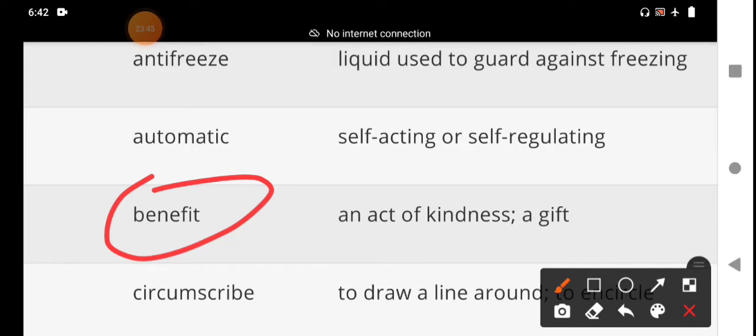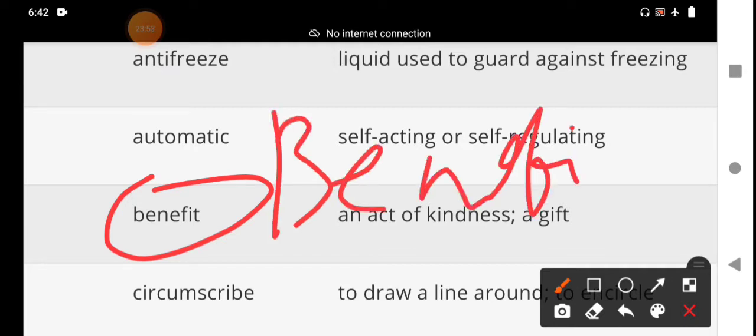Beneficiary means anyone who gains, acquires, or receives an advantage and profits from something. That is called beneficiary. Benevolence, benediction, beneficence. These are the other words from the root word bene.